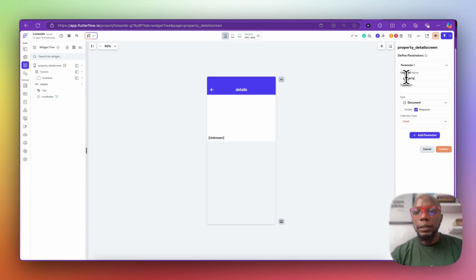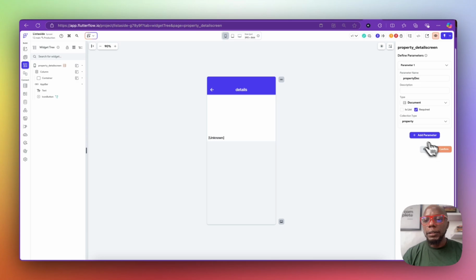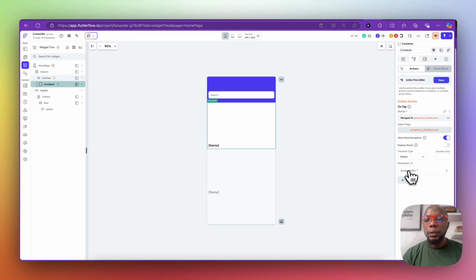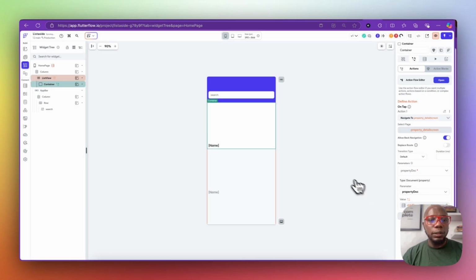So I'm going to say property doc, that's what I'm going to call it. And then the collection is going to be property, and I'm going to say confirm, and then I'll say pass, and it's going to be the child property item. That's what I'm going to pass, just like so.